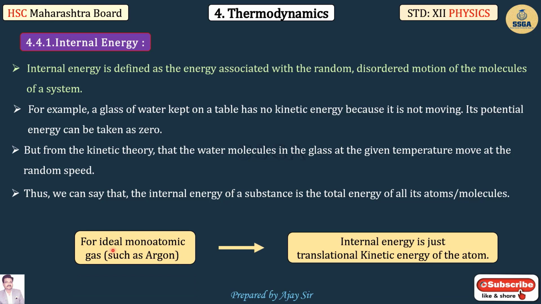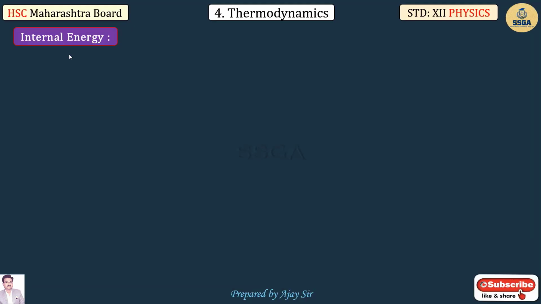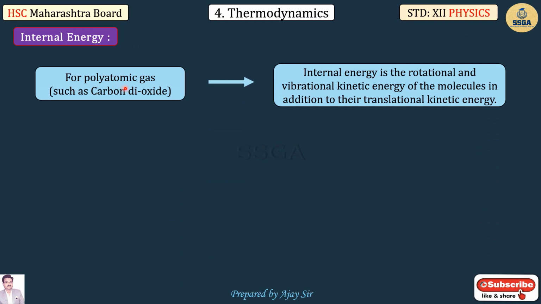For an ideal monoatomic gas such as argon, the internal energy is just the translational kinetic energy of the atoms, because it is a monoatomic gas. For a polyatomic gas such as carbon dioxide, the internal energy is the rotational and vibrational kinetic energy of the molecules in addition to their translational kinetic energy.